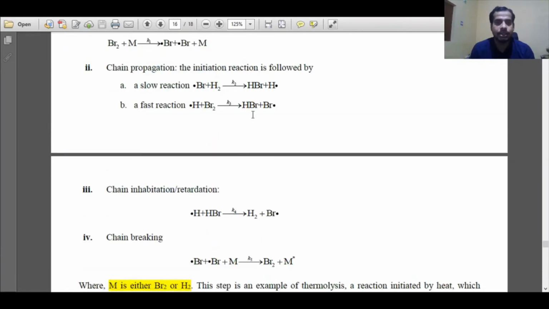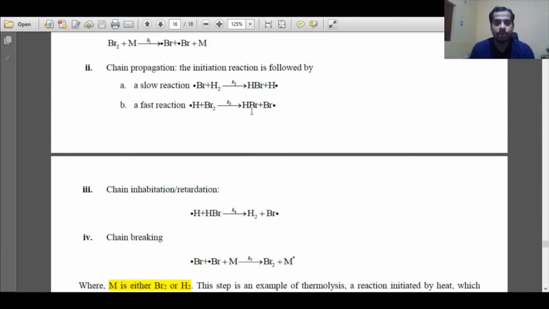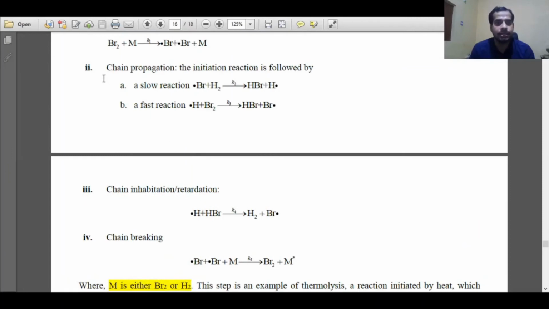What is the product here? The product here is HBr. We'll find out how HBr is formed. The rate of formation of HBr is given by steps 2 and 3. In step 2 HBr is forming, and in step 3 HBr is deteriorating. So the rate law expression will involve K2, K3, and both terms will be positive because it is forming, and in step 3 the K4 term will be negative.